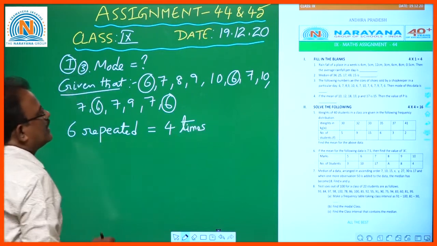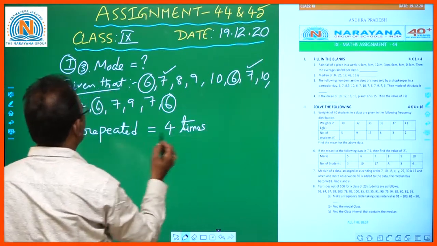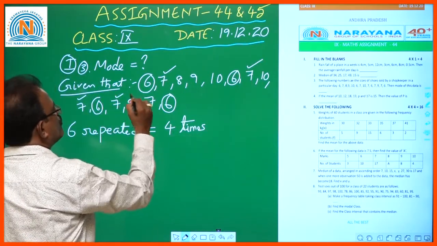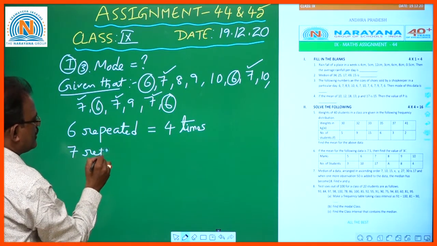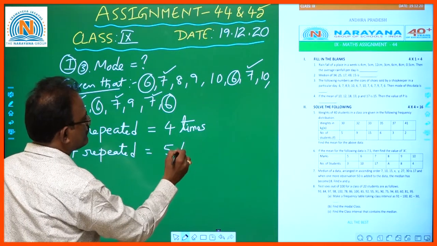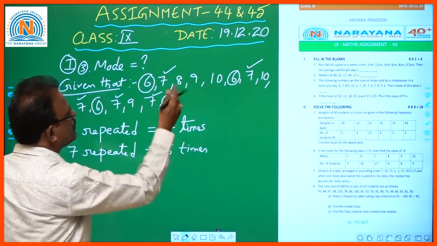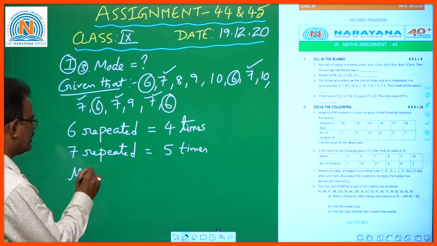Okay. Do one thing. Let us count 7 also. 1, 2, 3, 4, 5. So 7 is repeated 5 times. Remaining all are repeated fewer times than 6 and 7. So what is the mode for this data?